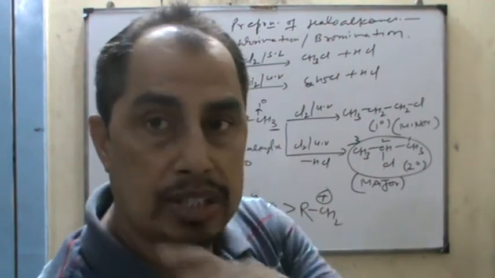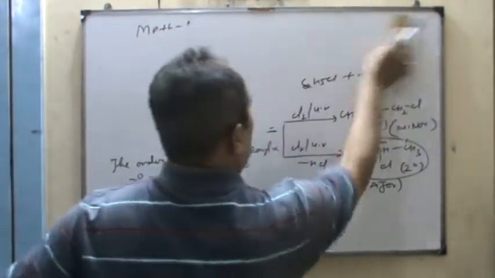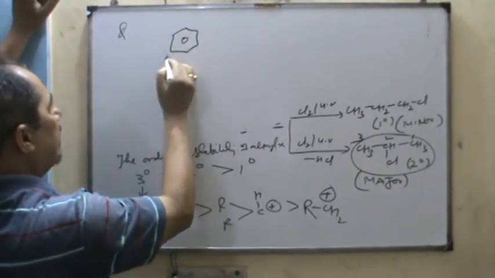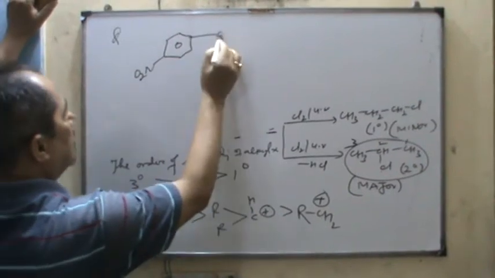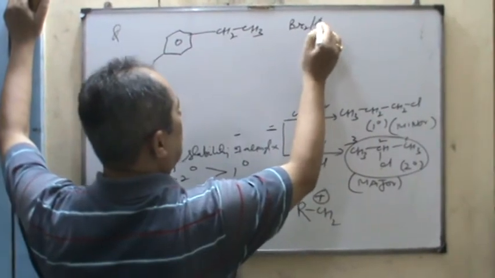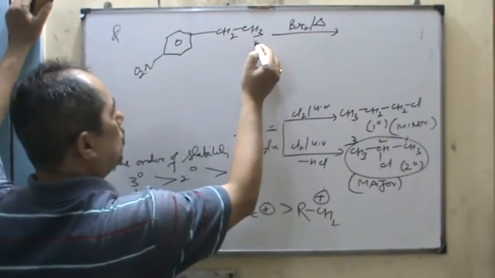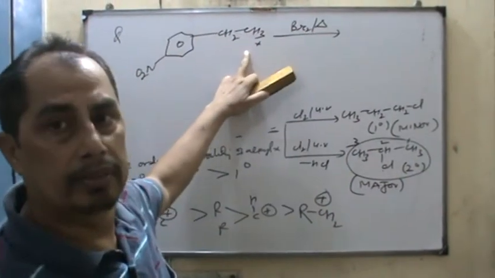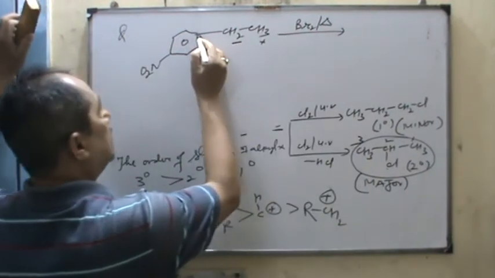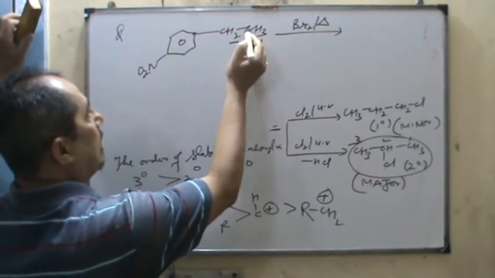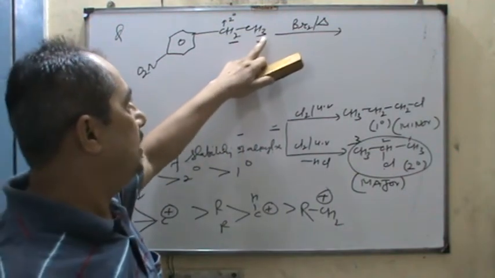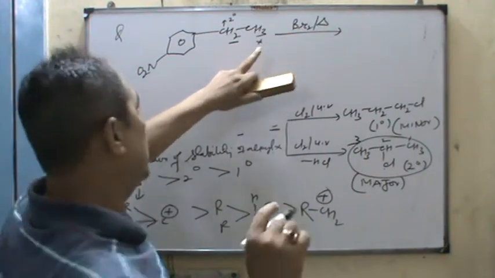So one question from your textbook. Let you solve. What is the right answer? Question is, benzene ring, nitro group is given, CH2 and CH3. Draw the major products in presence of heat or light. So you don't replace the hydrogen from 1 degree carbon. Remember it. We have to replace the hydrogen from this 2 degree carbon. This carbon is what degree carbon? 2 degree. But once you replace the hydrogen from this point, that is wrong.